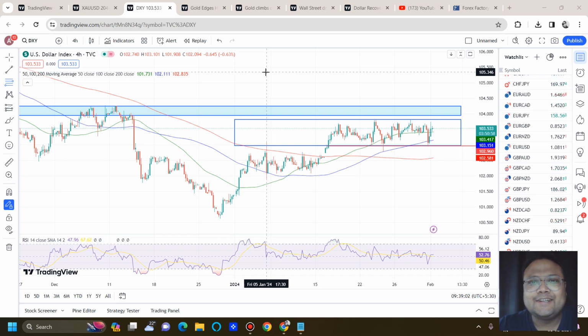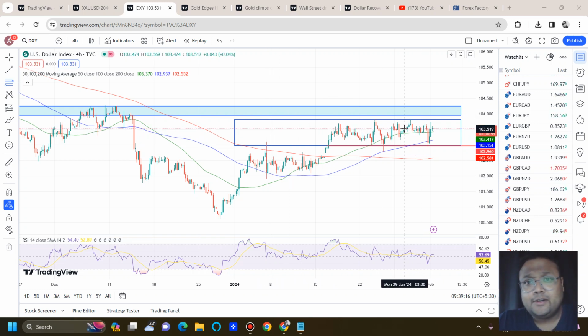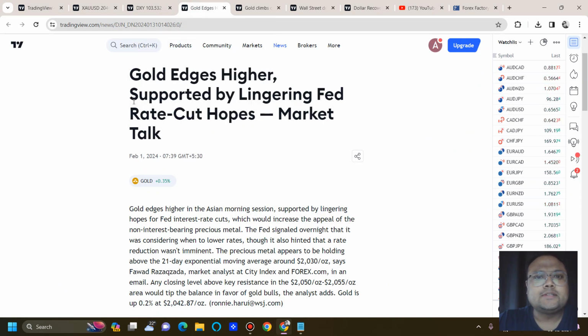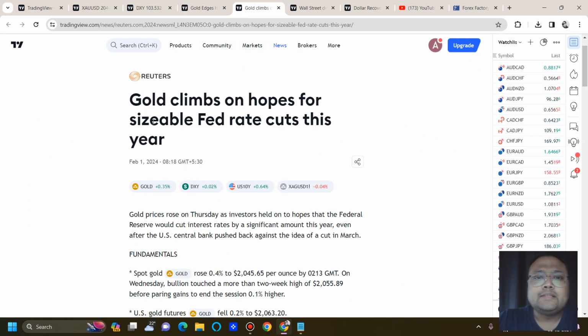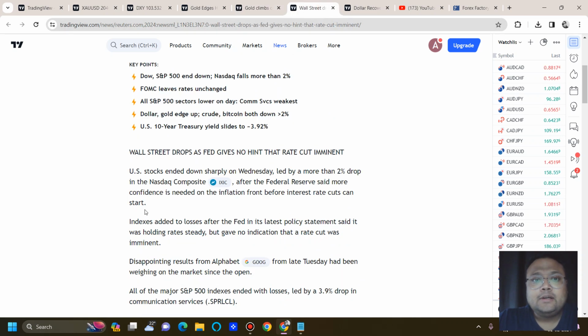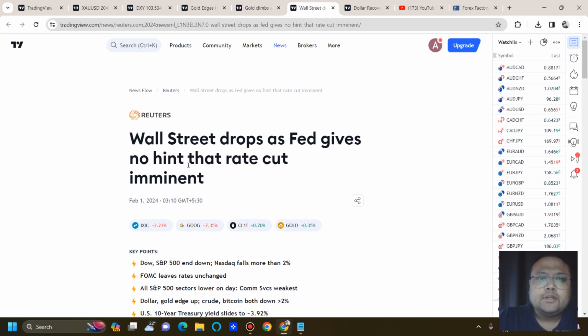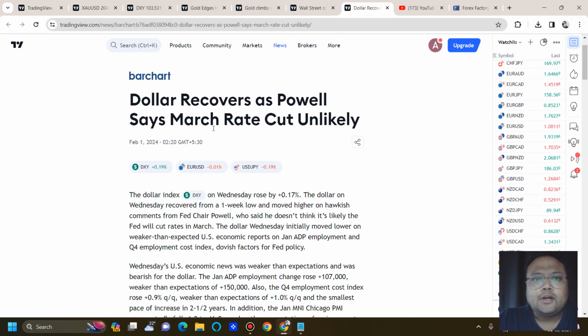So let's get started. My dear friends, finally the Federal Reserve interest rate decision is over and we expected volatility. And yes, we got the volatility, but sadly we can still see that the dollar index, the DXY, is still trading inside the range only. If you want to look at the market sentiment, you can see gold edges higher, supported by lingering Fed rate cut hopes. Gold climbs on hopes for sizable Fed rate cuts this year. Wall Street drops as Fed gives no hint that a rate cut is imminent. Dollar recovers as Powell says a March rate cut is unlikely.